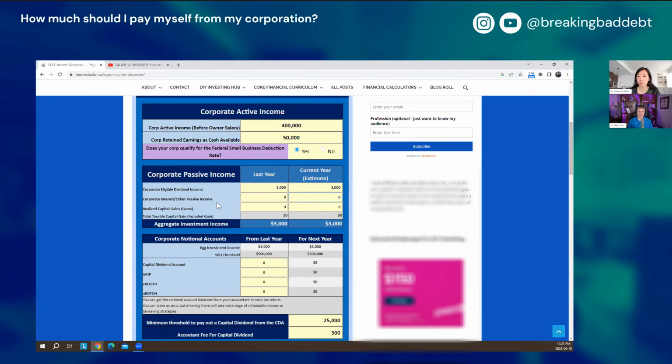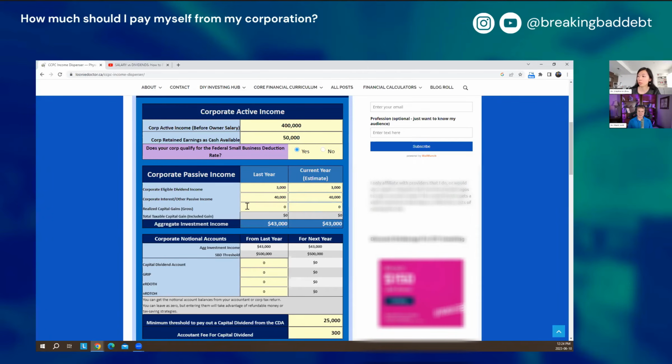And then it also asks about corporate interest. So this is like if you're putting your money into a high interest savings account, things like that. Yeah, so anything that generates interest or foreign dividends or other investment income, like net income from real estate. Since the current year hasn't exactly finished yet, would you just suggest putting the same as last year? Yeah, I would just put the same as last year. It's probably going to be very similar, right?